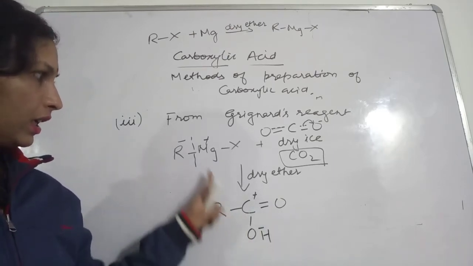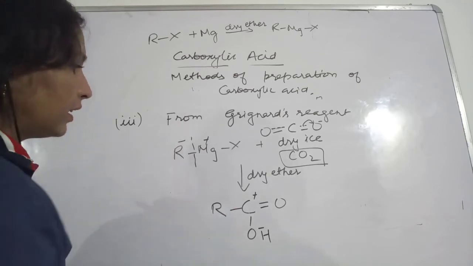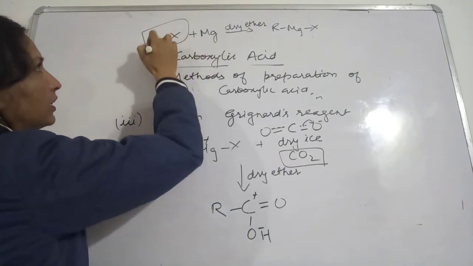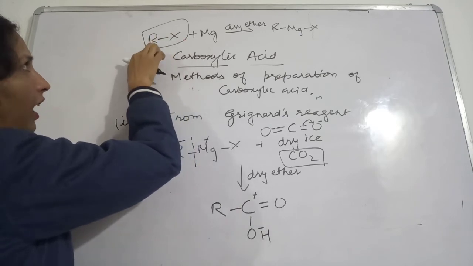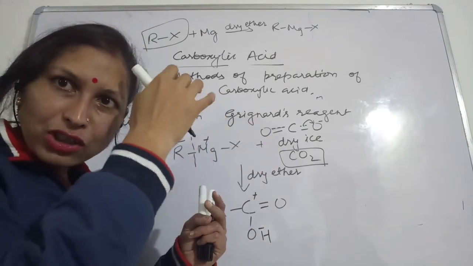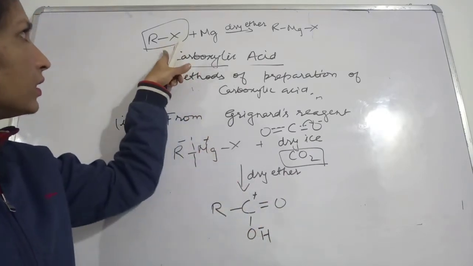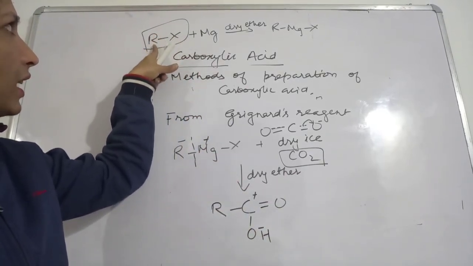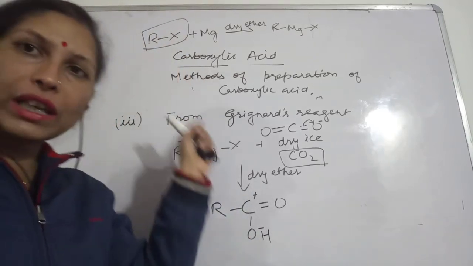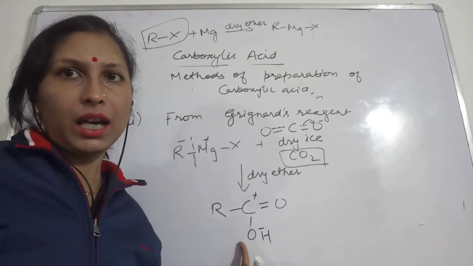In this way also you can obtain the carboxylic acid, and that will be 1 carbon more than the RX you started with. This R will be attached to the carbon of CO2, so the alkyl group will gain 1 more carbon if you choose this method to prepare the carboxylic acid.